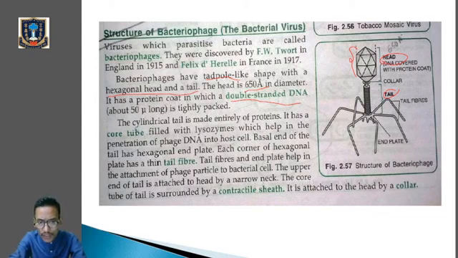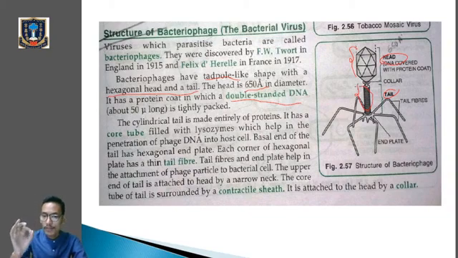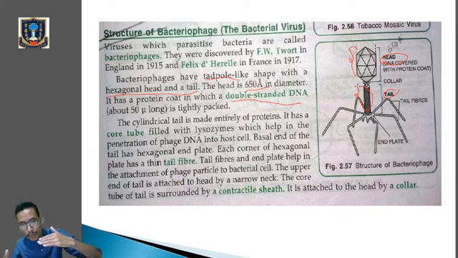Now the cylindrical tail is made entirely of protein. Can you see the tail over here? This cylindrical portion, the tail region, is made up of protein, and it has a core tube which is filled with the enzyme lysozyme, which will help the bacteriophage to penetrate the host cell. Remember that the tail piece is completely made up of proteins, and it has a core tube which contains the lysozyme, and that lysozyme will help the bacteriophage to penetrate its DNA into the host cell, and the host cell is mainly the bacteria.